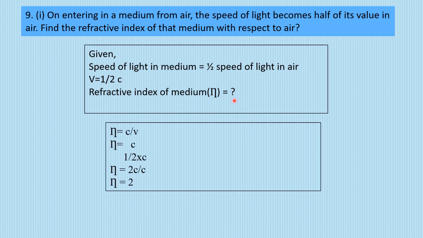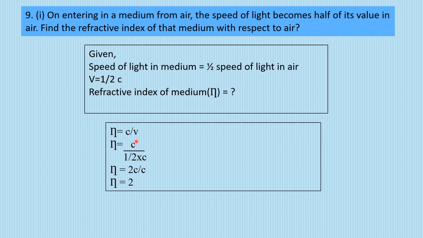Now we know that the formula of refractive index is c by v, correct? Now we have to calculate the refractive index. We substitute c as c, and v we can substitute as half c.